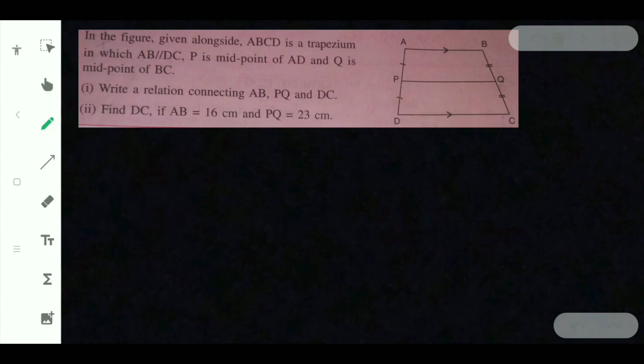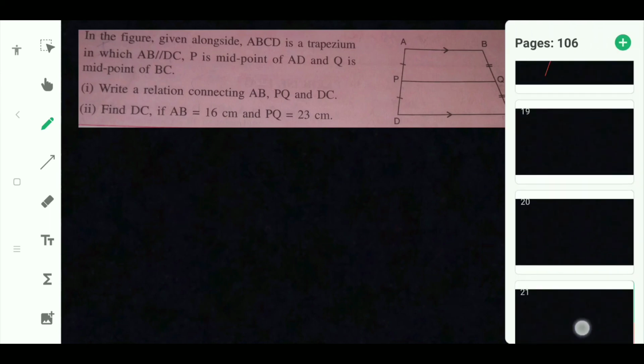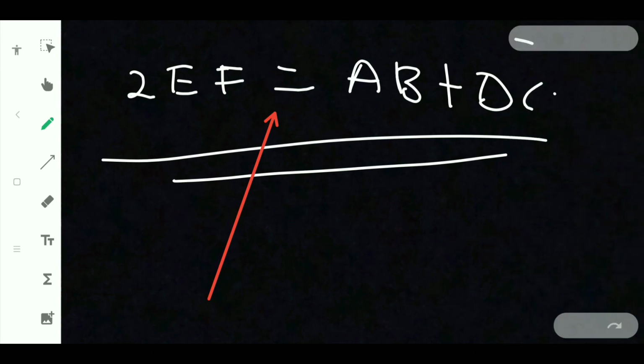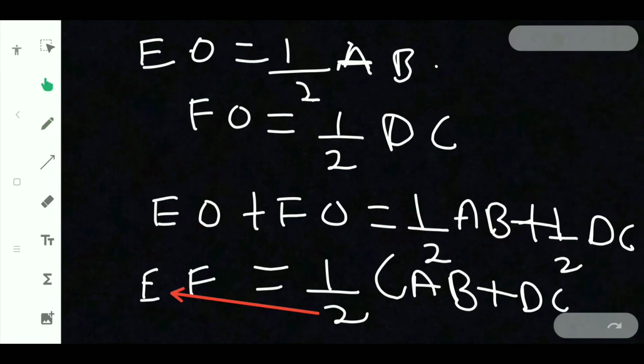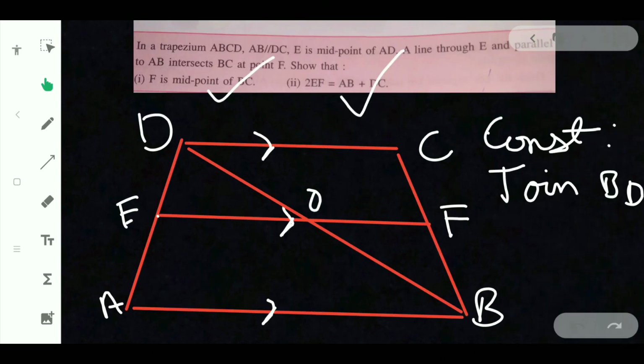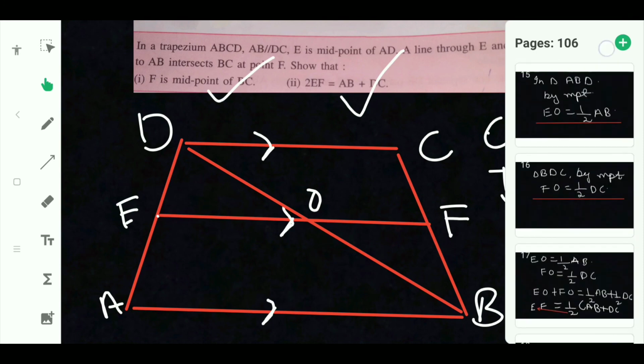Now that relation, the same we have proved before, right? Here you can see the previous question. When you take 2EF, we have gone through the question and the answer also.